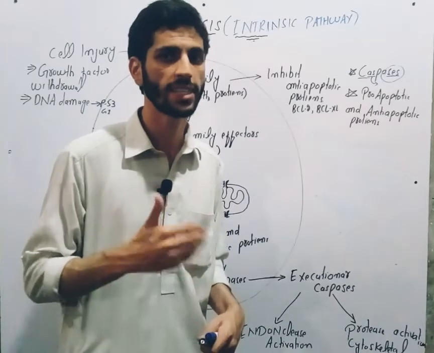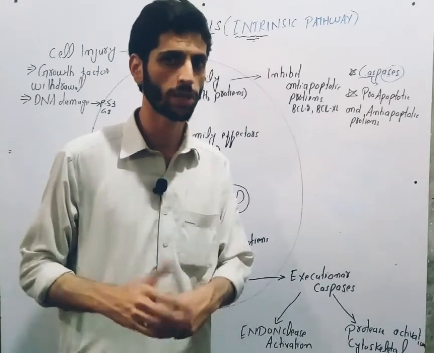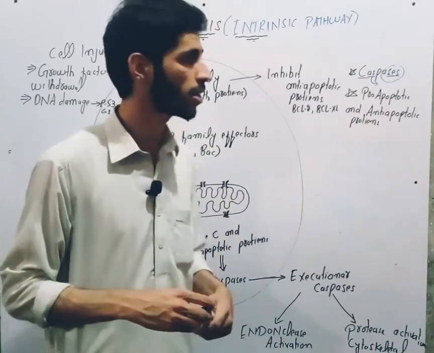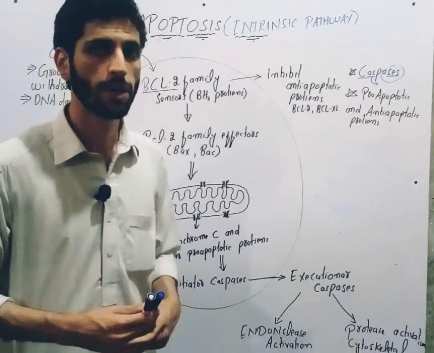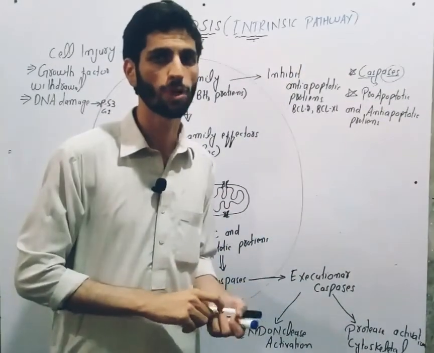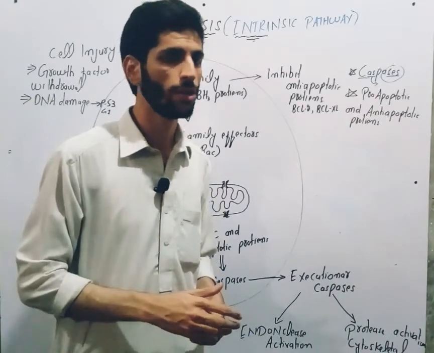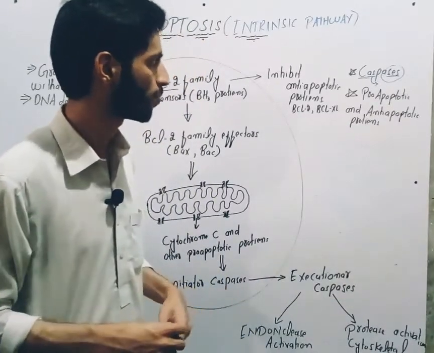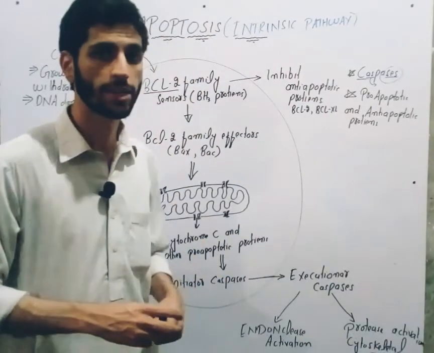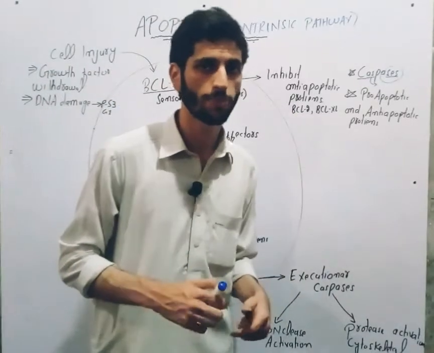The other one is the extrinsic pathway. The origin of the extrinsic pathway is outside the cell. It originates from outside the cell. That is why it is called the extrinsic pathway. In today's video, we will only discuss the intrinsic pathway, and inshallah in the next video we will discuss the extrinsic pathway. Before we proceed towards the intrinsic pathway, let's first discuss caspases.